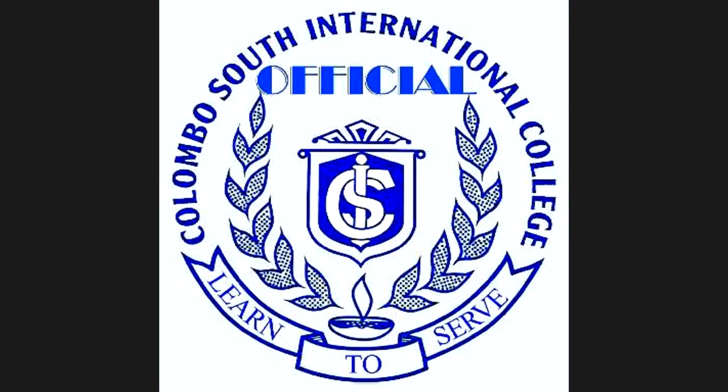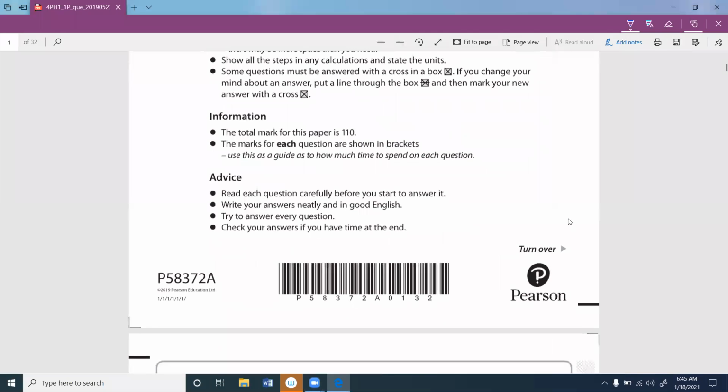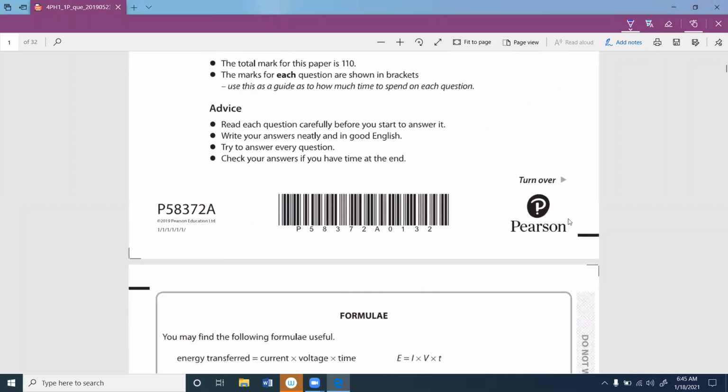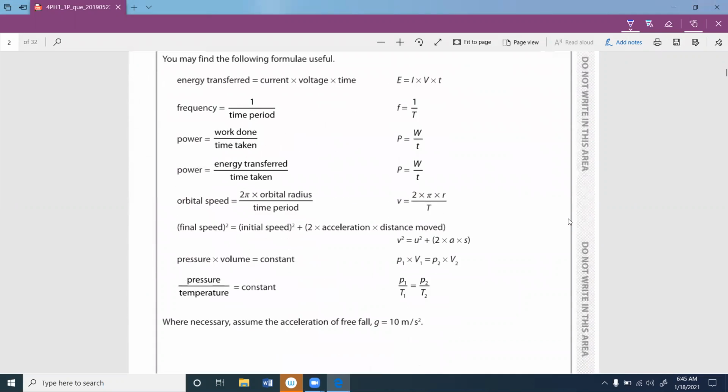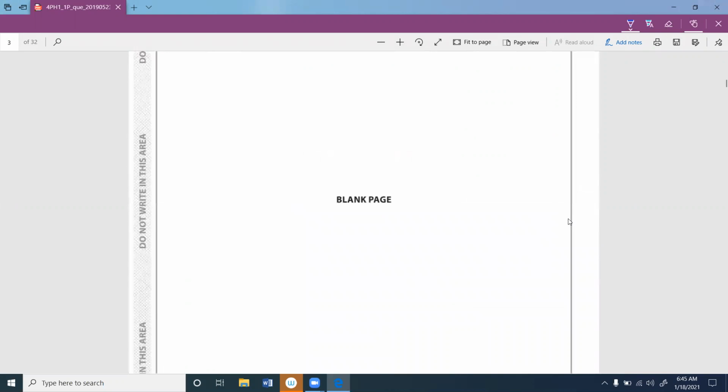Today, the paper we are going to discuss is the 2019 summer Physics Paper 1. Let's go ahead with that paper. So this is the paper we are going to discuss today. I think in one of the term tests you received some questions from this paper as well, so you may be kind of familiar with this. Let's go ahead and see.